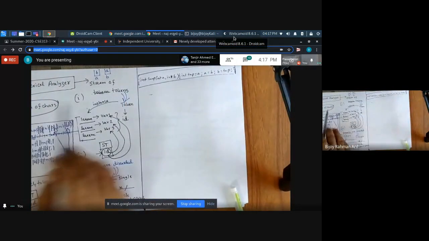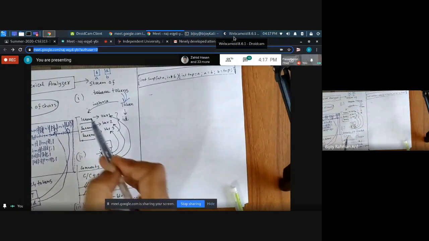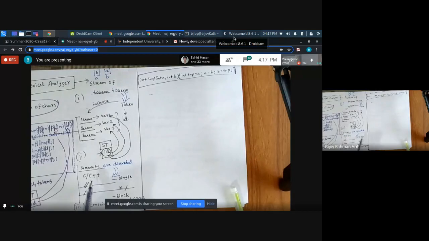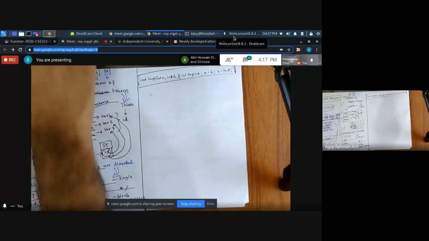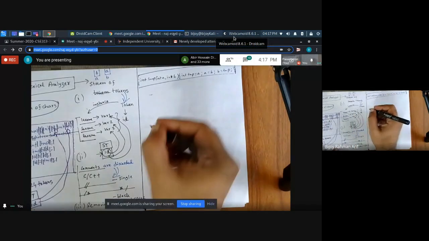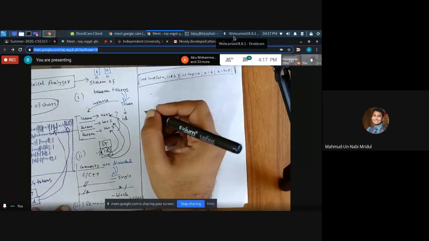Number 1, from a stream of characters, we create a stream of tokens this way. Then we remove comments and also we remove redundant spaces. Now let's go to the next phase. What is the next phase? Syntax analyzer.